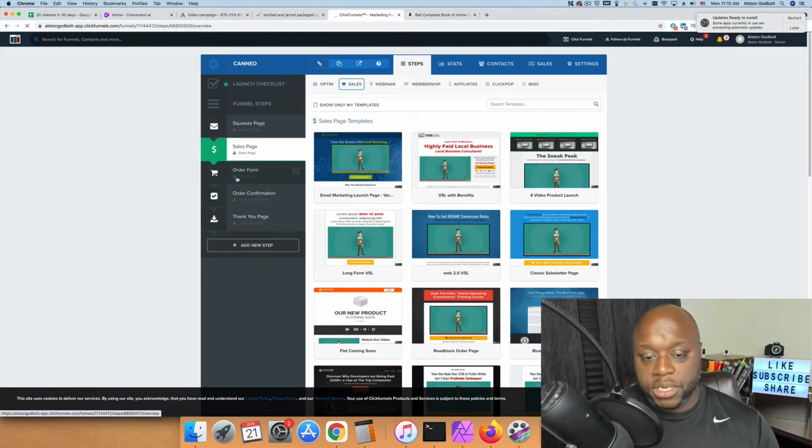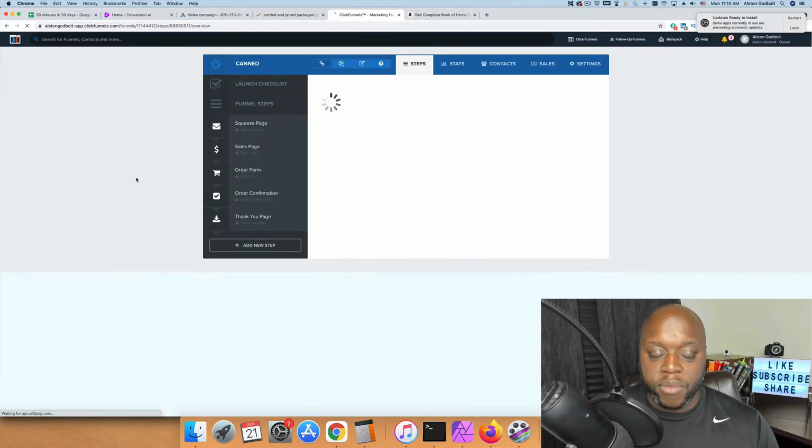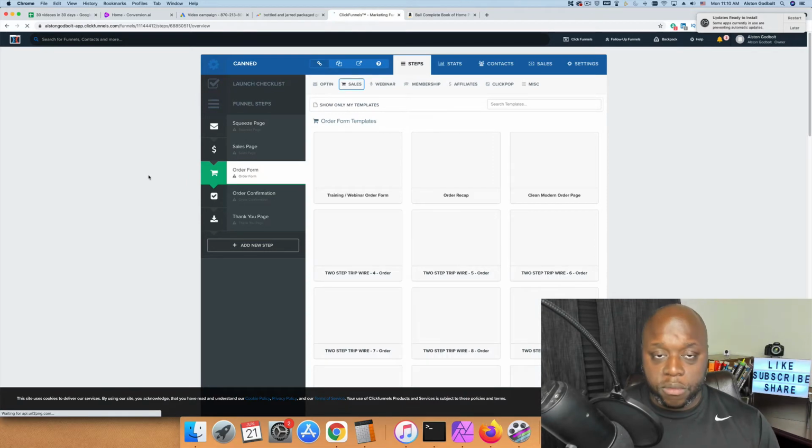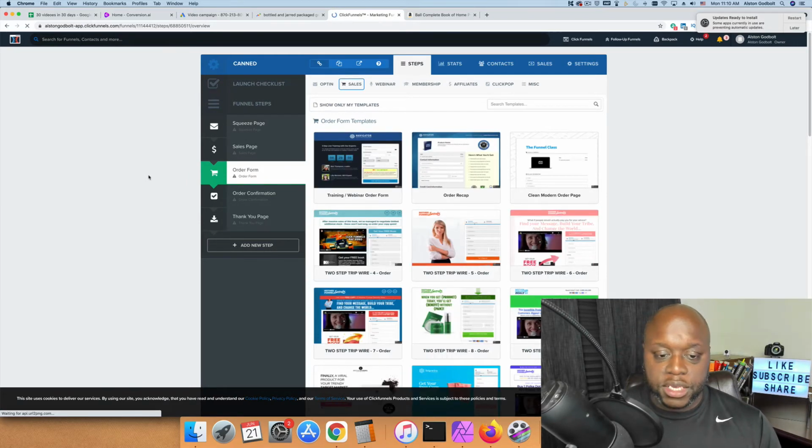And then the next step is the order form. On the order form, this is where the customer will buy the product. They're going to buy your ebook. They're going to enter in their credit card information, click submit, and buy the product. Here, you could actually add in an order bump and some upsells. But if you're just getting started, it's important that you get your first product up and running and off the ground. After that is the order confirmation, and then the thank you page is how you actually deliver your book.